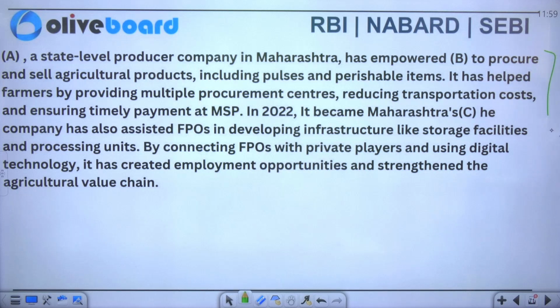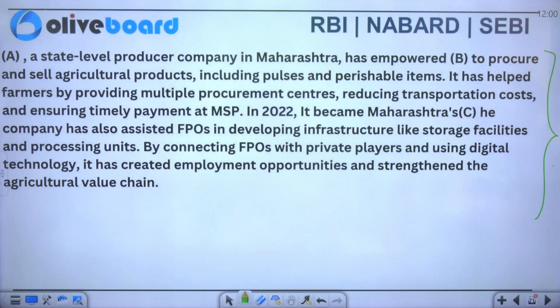Now you have a paragraph on which I've taken a few questions here. A state-level producer company in Maharashtra has empowered B to procure and sell agricultural products including pulses and perishable items. It has helped farmers by providing multiple procurement centers, reducing transportation costs and ensuring timely payment at MSP.